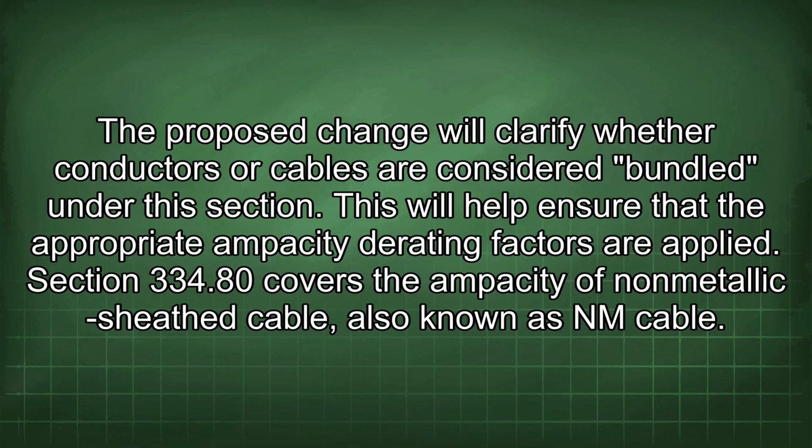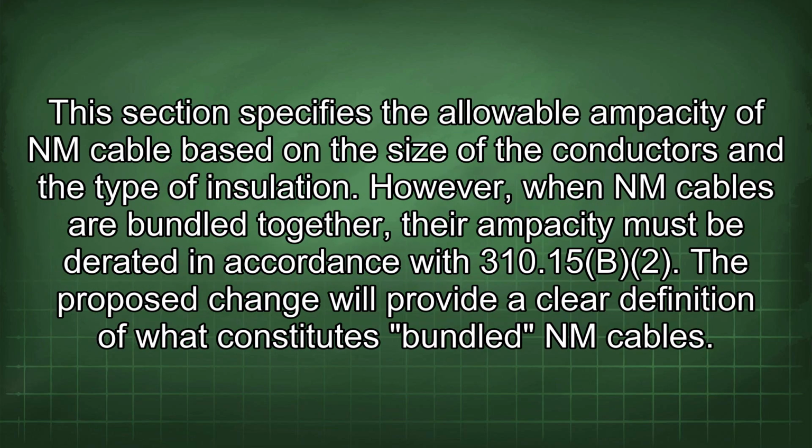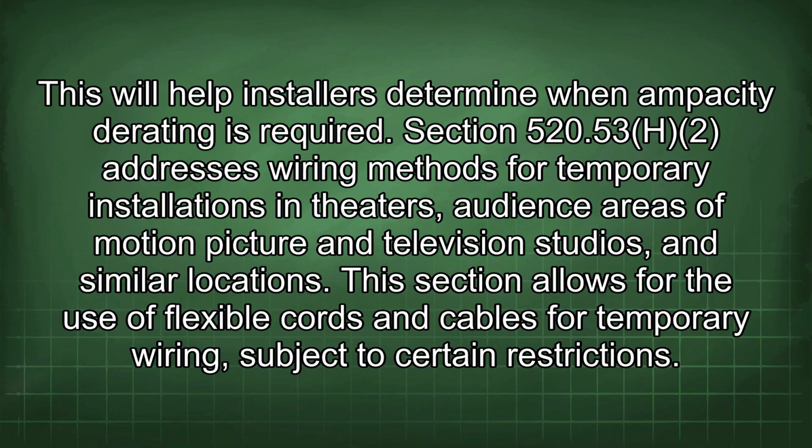Section 334.80 covers the ampacity of non-metallic sheathed cable, also known as NM cable. This section specifies the allowable ampacity of NM cable based on the size of the conductors and the type of insulation. However, when NM cables are bundled together, their ampacity must be derated in accordance with 310.15(B)(2). The proposed change will provide a clear definition of what constitutes bundled NM cables. This will help installers determine when ampacity derating is required.